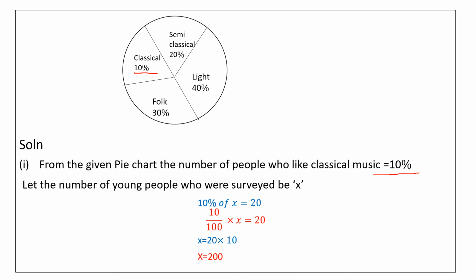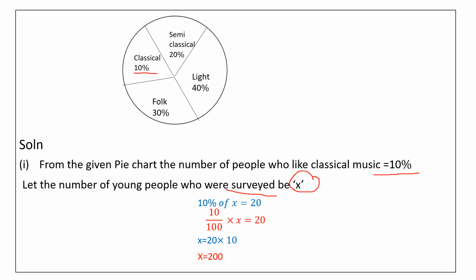So we don't know, right? We were asking many people. So that number we will take as x. Since I don't know that number, I'll take that number as x, or any variable you can take. So 10 percentage of x is equal to 20. In the graph it is written as 10 percentage, so 10 percentage is classical music of x.